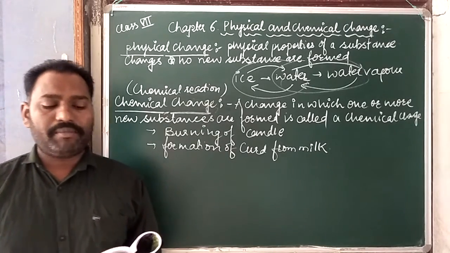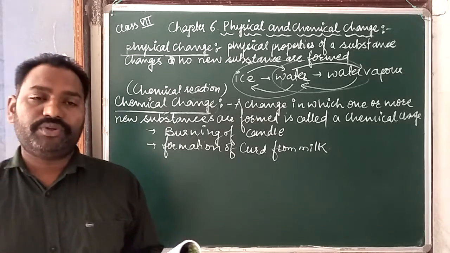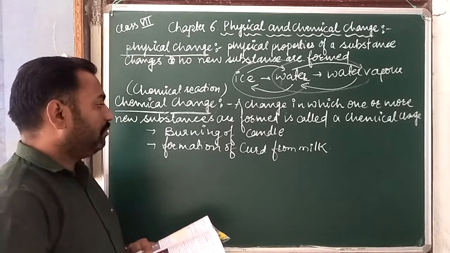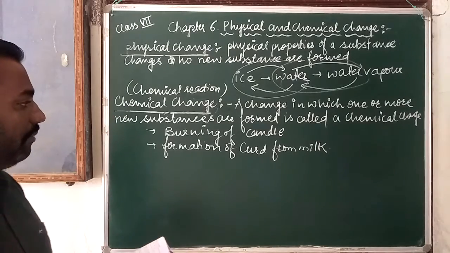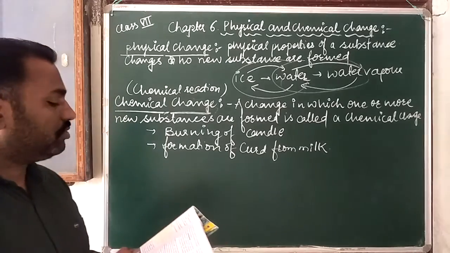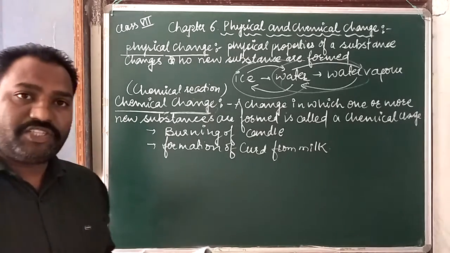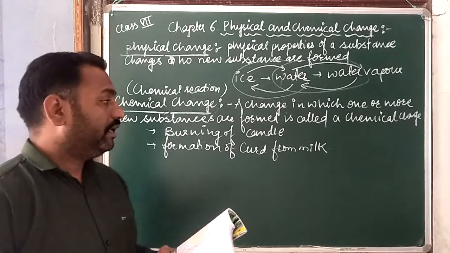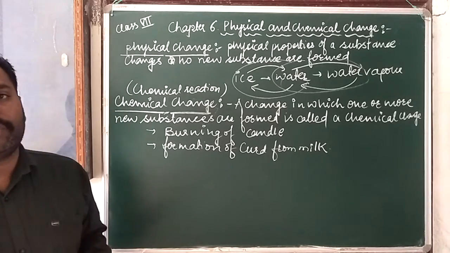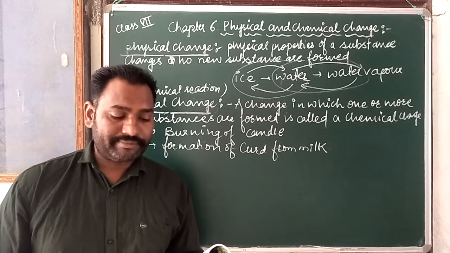In fact, all types of burning are chemical changes. Heat is produced during burning. It means the burning of fuels, burning of paper, burning of wood, all are examples of chemical change or chemical reaction, and heat is always produced in burning. This is a type of combustion in which heat is always produced.